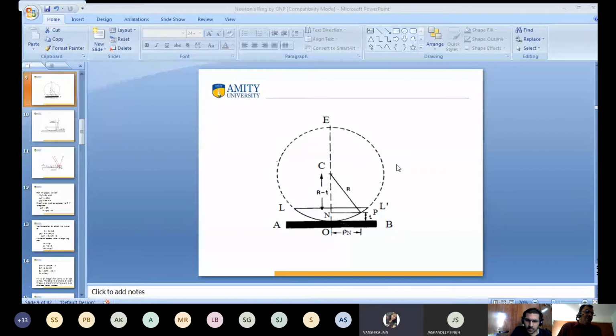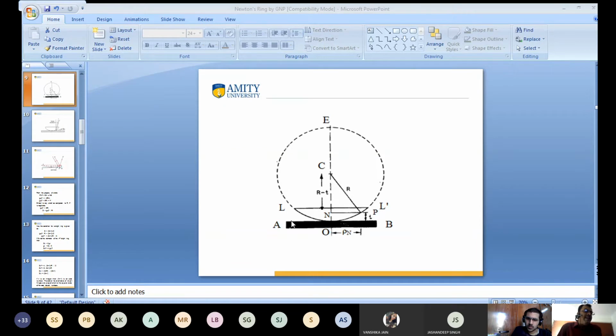If you take any point on the circle, this value into this value is equal to the square of this value, anywhere. This is known as the property of circle. On the basis of this, ON into NE is equal to the square of the radius.